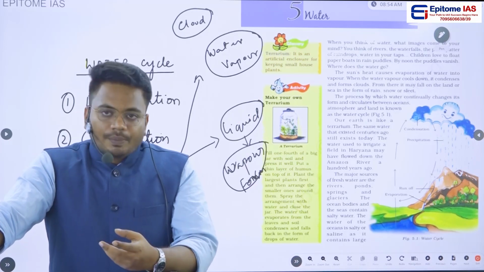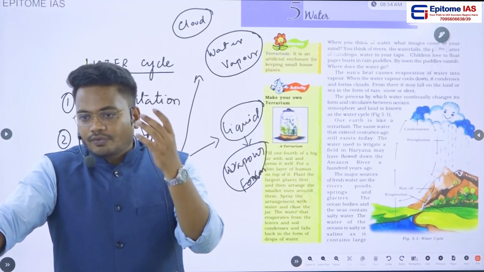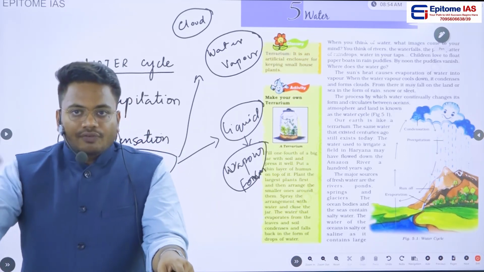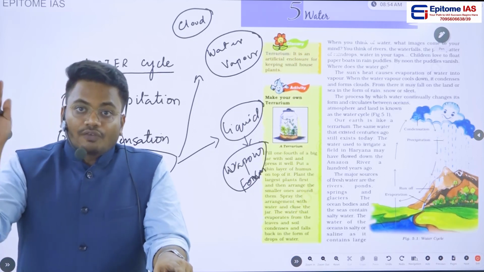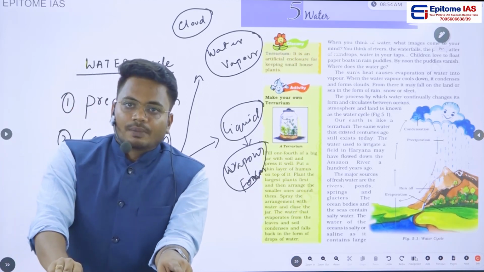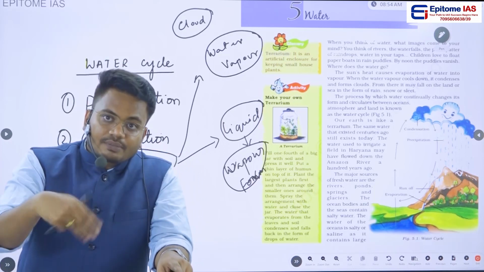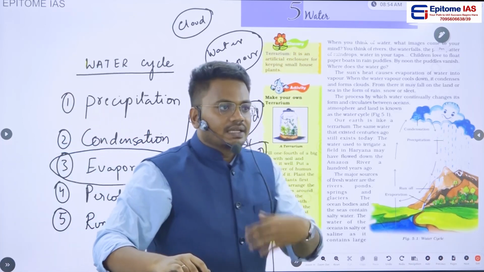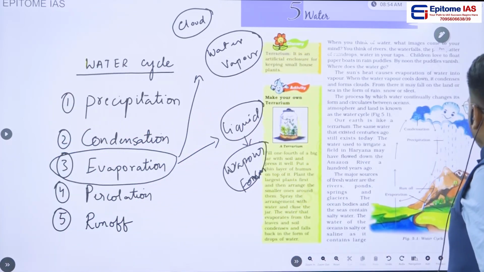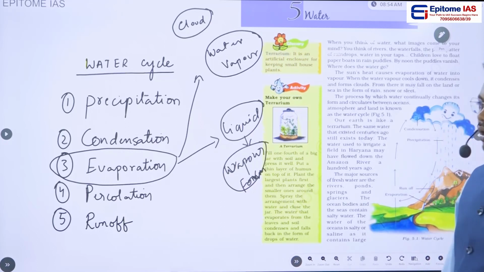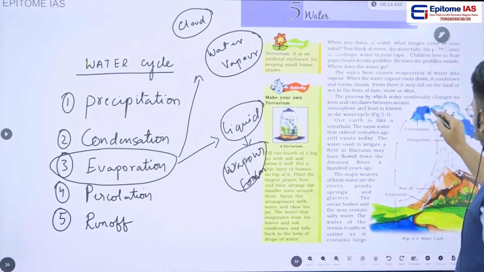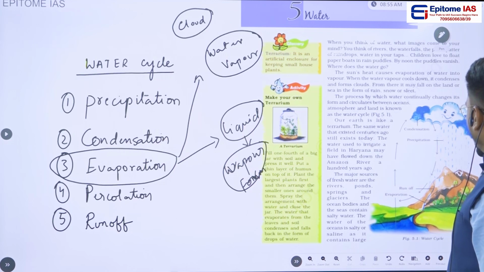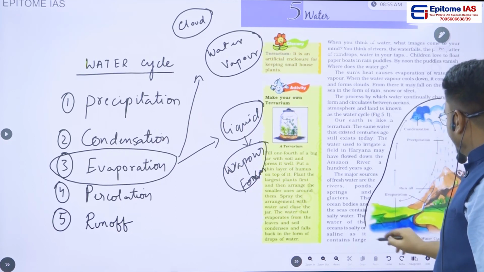Again evaporation will be happening because of the presence of sunlight, then after evaporation the second process is condensation, after condensation we will see precipitation, after precipitation we will see percolation, and after percolation we will see runoff. So once this cycle is continuously repeating, we will not be losing water that has been evaporated, because it will be coming back to the surface of the earth in the form of precipitation. So that is what is mentioned in this particular picture.